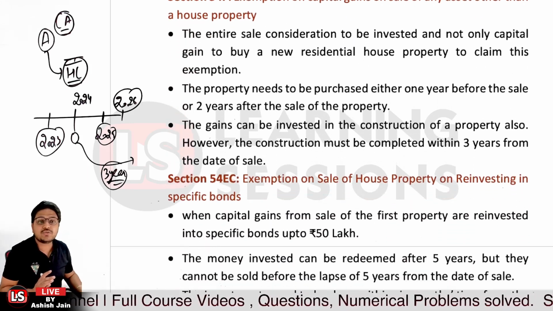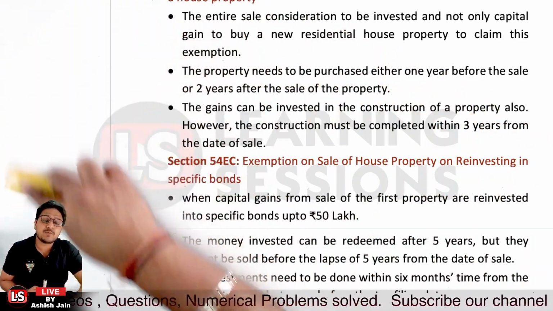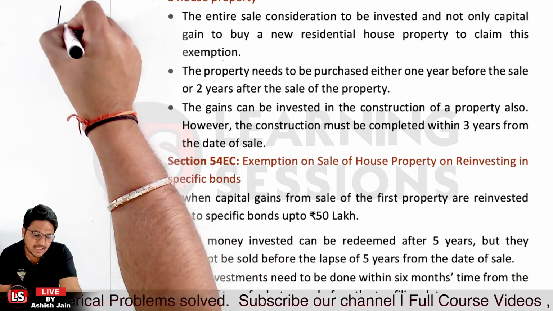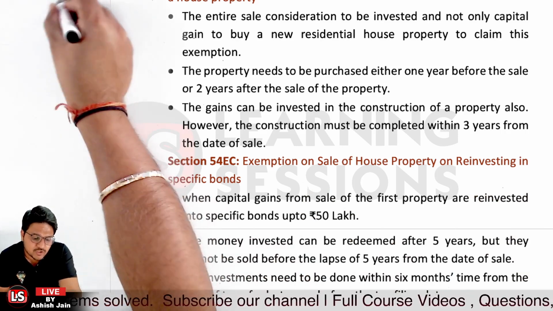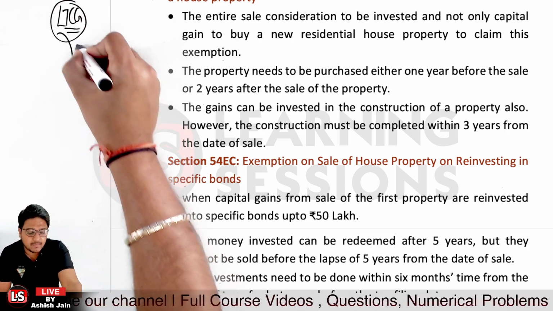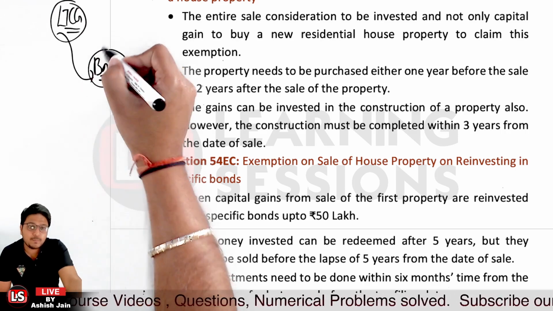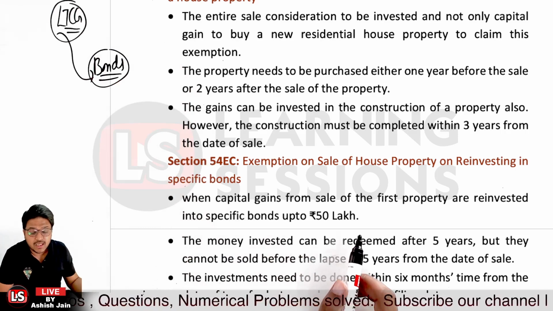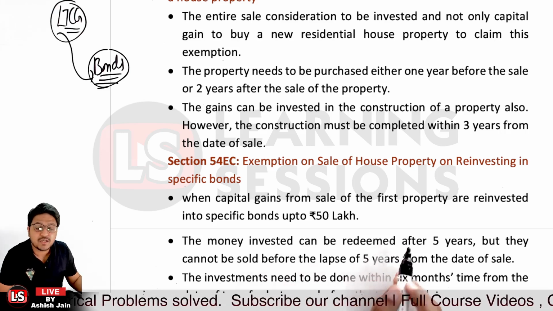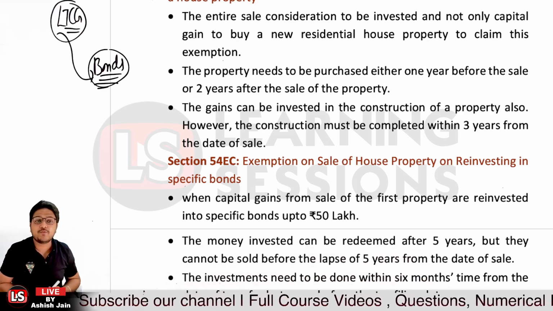Okay, further it's related to section 54 EC. 54 EC is actually related to exemption on sale of housing property on reinvesting in specific bonds. Let's say you had some long-term capital gain, and whatever the amount of the long-term capital gain was, you reinvested it into specific bonds or government bonds, up to rupees 50 lakh only. And those bonds will have a lock-in period of 5 years, and they cannot be sold before 5 years from the date of sale, right? They cannot be sold before the 5 years.